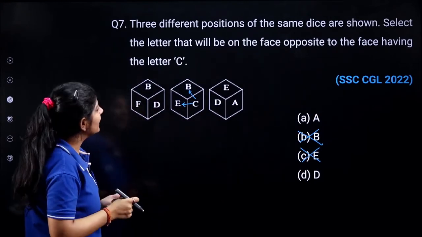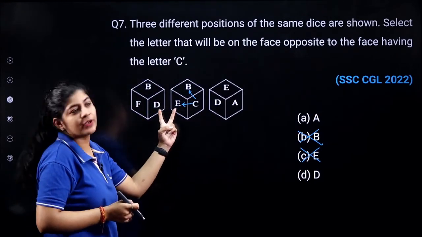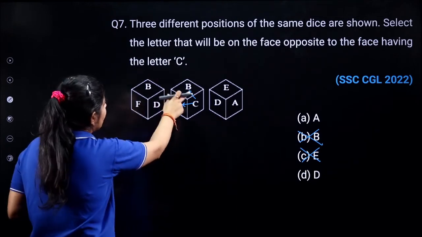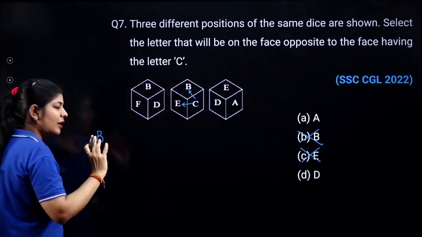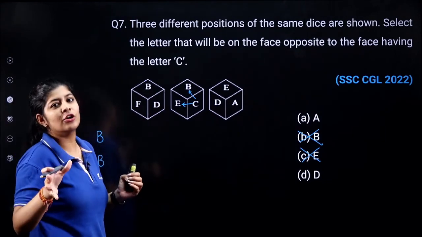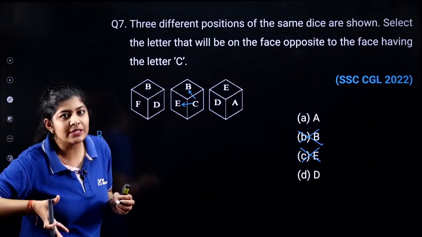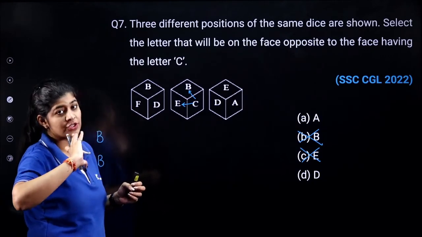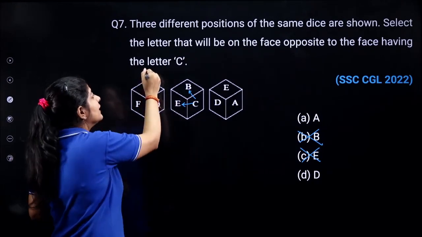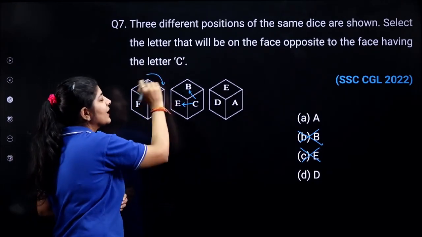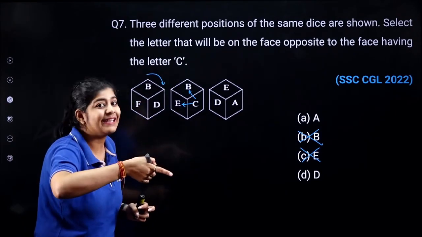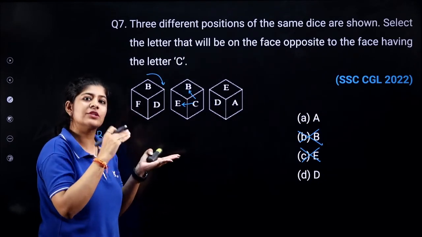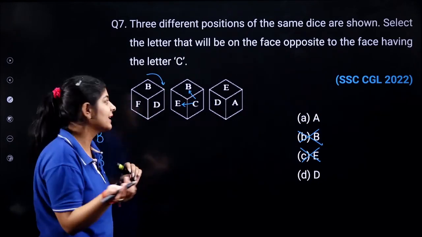So what we can do, we can go through these two figures, right? We are having B common, so just start writing B in 2 lines. Now it's completely your choice whether you have to move in the clockwise direction or in the anti-clockwise direction. But if you are moving clockwise direction in one figure, then you have to move clockwise direction in another figure. ऐसा ना हो कि एक में clockwise चलिए एक में anti clockwise चलिए. No, ऐसा नहीं करना, ठीक है?